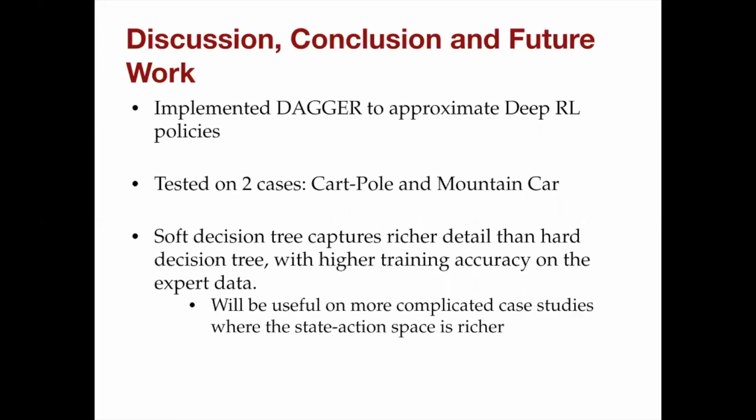So let me give a quick conclusion to our work. We approximated the deep RL policies in terms of decision trees, hard and soft decision trees, by the use of an imitation learning algorithm called Dagger. We tested this on 2 case studies, the cartpole and mountain car gym environments. We also noticed that soft decision trees are able to capture greater detail than hard decision trees, with greater training accuracy on the expert data. So we believe that this implies that soft decision trees would be able to perform better than hard decision trees in more complex state and action spaces. Thank you.